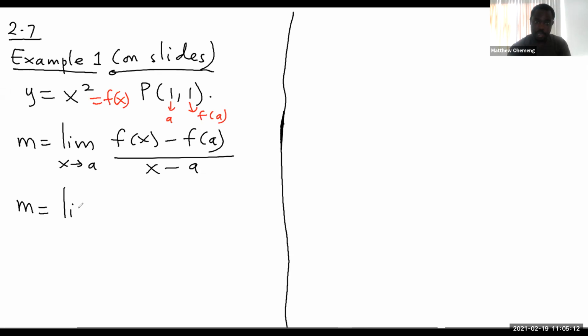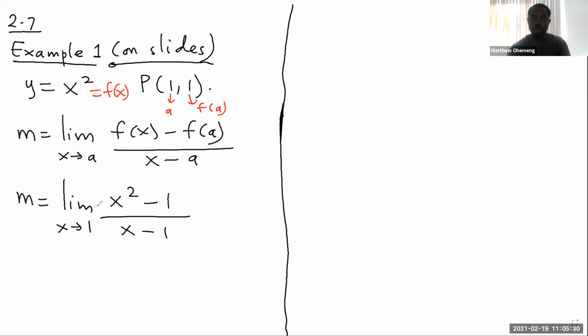So it will just be the limit as x approaches what? The a is 1. And then what is f of x? It's just x squared. And then what is f of a? F of a is 1, right? All over x minus a. X is just there, and then a is 1. So we end up with this, right? I mean, the slope of the tangent line is the limit as x approaches 1 of x squared minus 1 over x minus 1, if the limit exists, right? So let's try and find this limit.